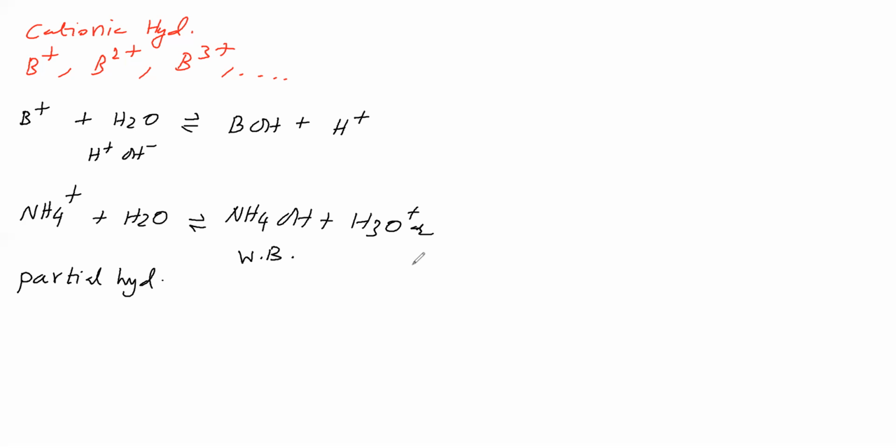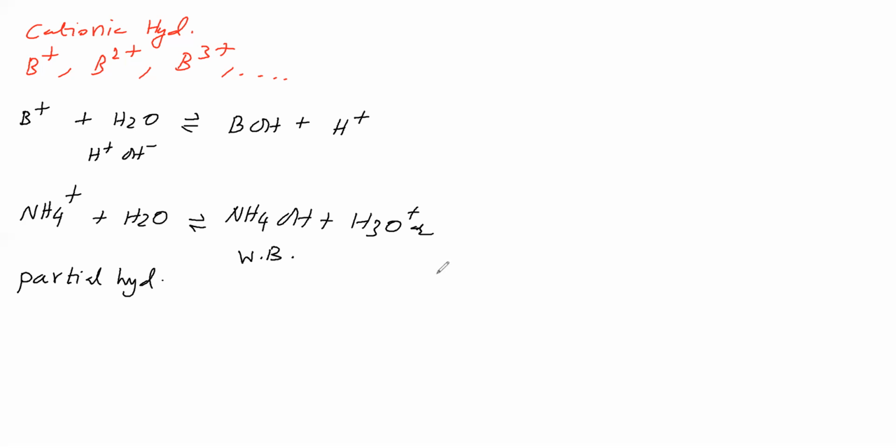Now, if the anion undergoes hydrolysis, the resultant solution is basic. But what is the pH of the resultant solution, and how do we find it? That we will see. Similarly, for the cation and both together, that we will see.